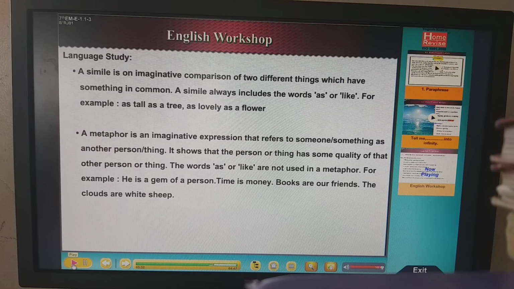Then we'll clear it up once more when I teach the figure of speech grammar topic in detail. I am going to teach all this again. There are many more figures of speech with which you will have to get acquainted, so at that time I will teach everything again. Okay? So today I am ending the chapter here. In the next session we'll go for the next topic, 1.2. Your homework, your assignment, is to complete the exercise, read the poem properly, and the paraphrase also. Yes, thank you.